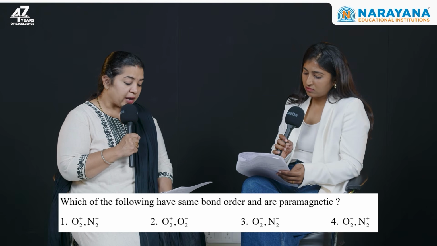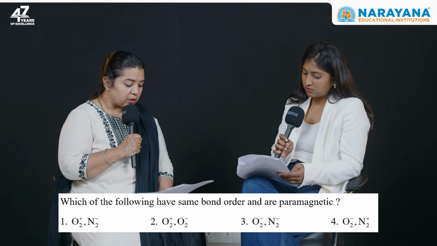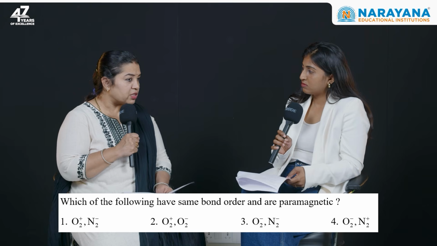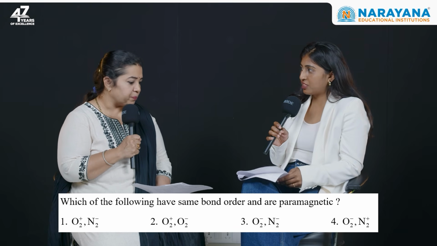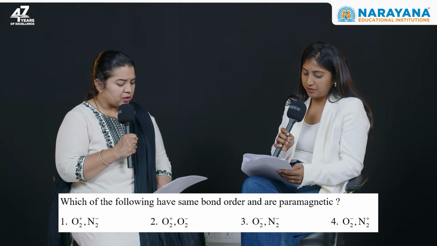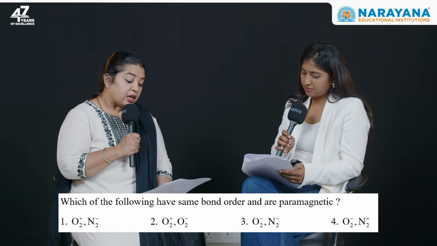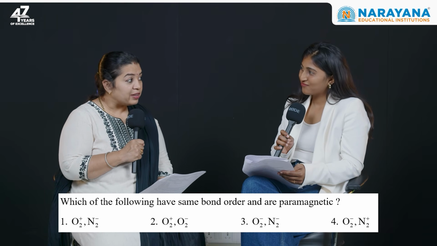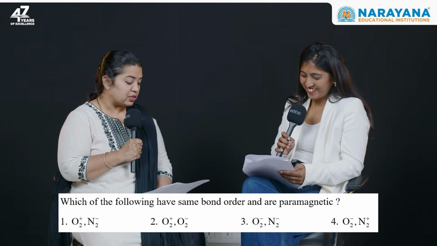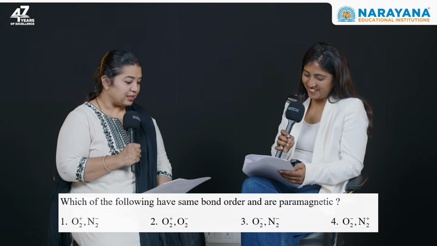So this is from that, and first time this bond order and paramagnetic combination has appeared with respect to all the sessions and shifts. This is like, if you know the molecular orbital theory, you can do it. If you don't remember that order of filling electronic configuration, you will be stumbled. You may get stuck here. Okay, so let's go to question number 10 now.